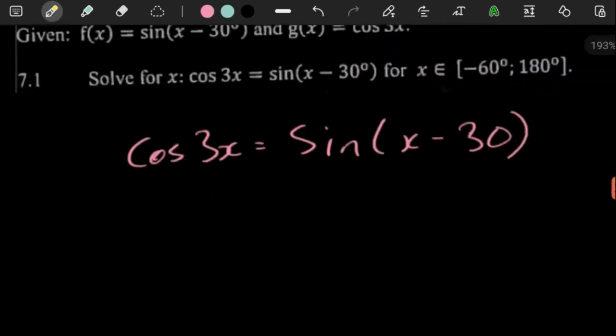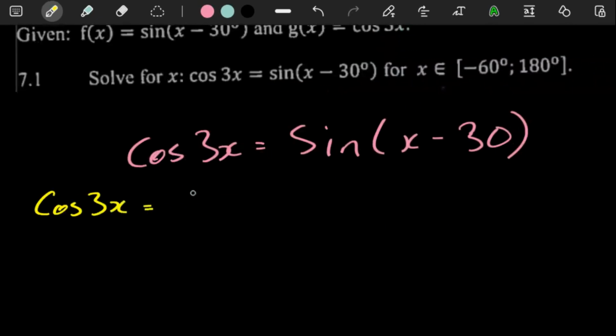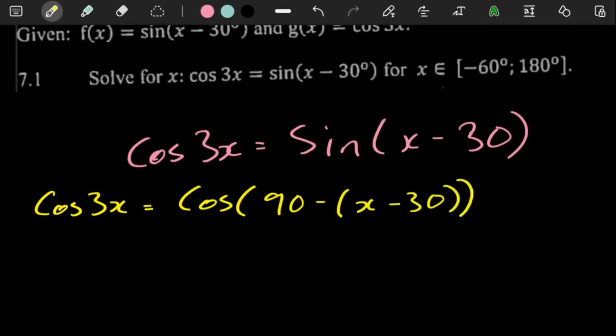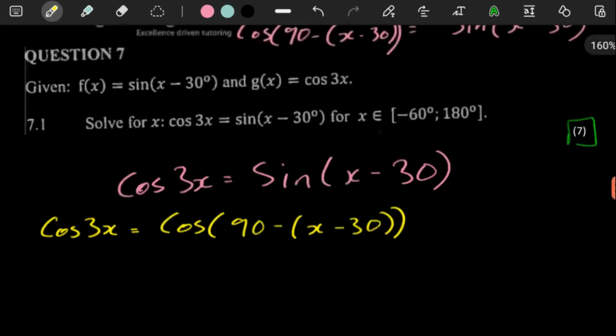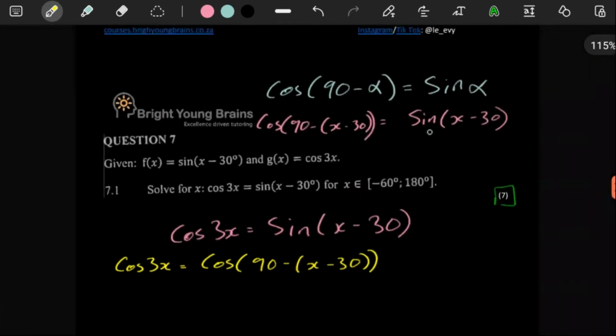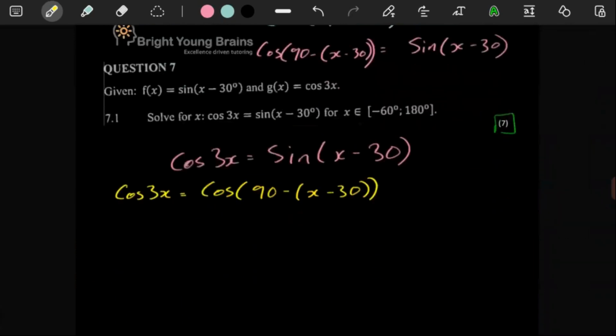So here we have cos 3x equal to cos of 90 minus x minus 30. There you go. Did we do it correctly? Yes, we did. Whatever this is, we changed it to that.